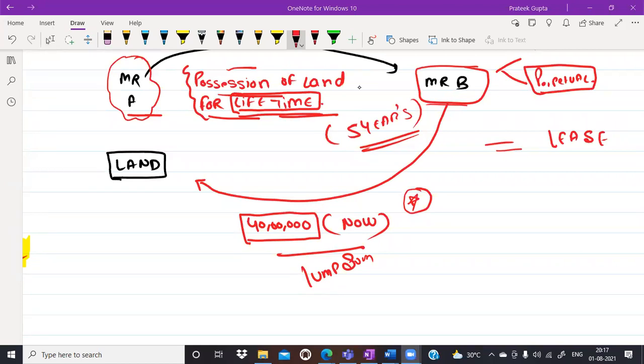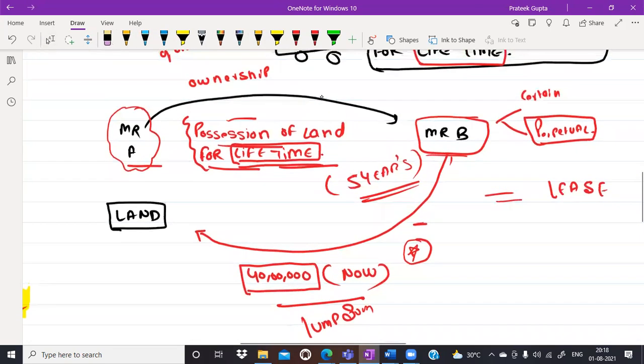Sir, the definition of lease says so. Okay, go ahead. Yes, Sagar, please go ahead. Sir, the definition of lease says we can pay it in one go, or we can pay it periodically, in money or in share of crops or service, anything like that. Okay, so we can also make the payment in one go. Yes, sir.